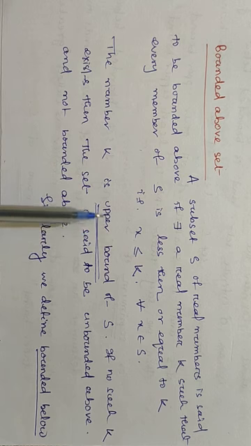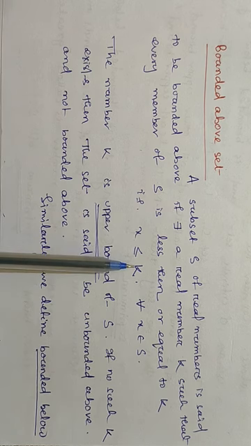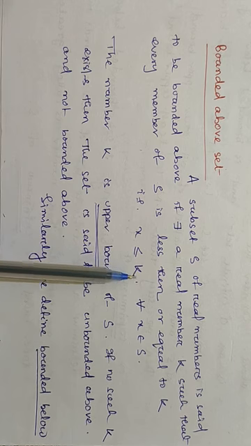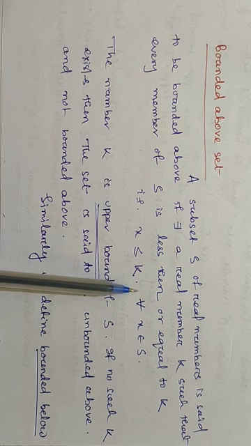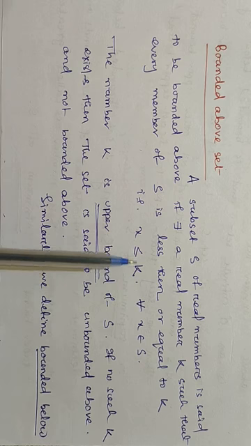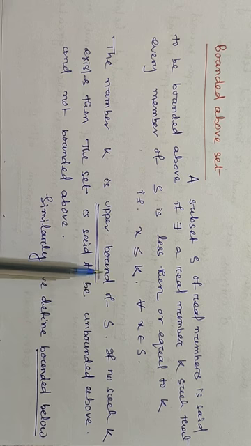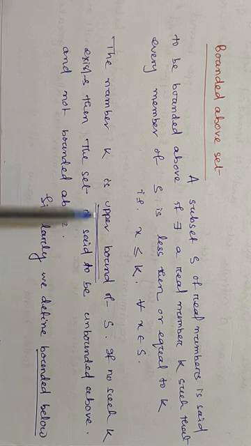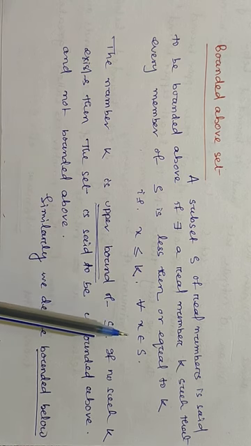If a real number K1 is greater than K, then every element of S is less than K1, so K1 is also an upper bound. Similarly, all real numbers greater than K are also upper bounds.